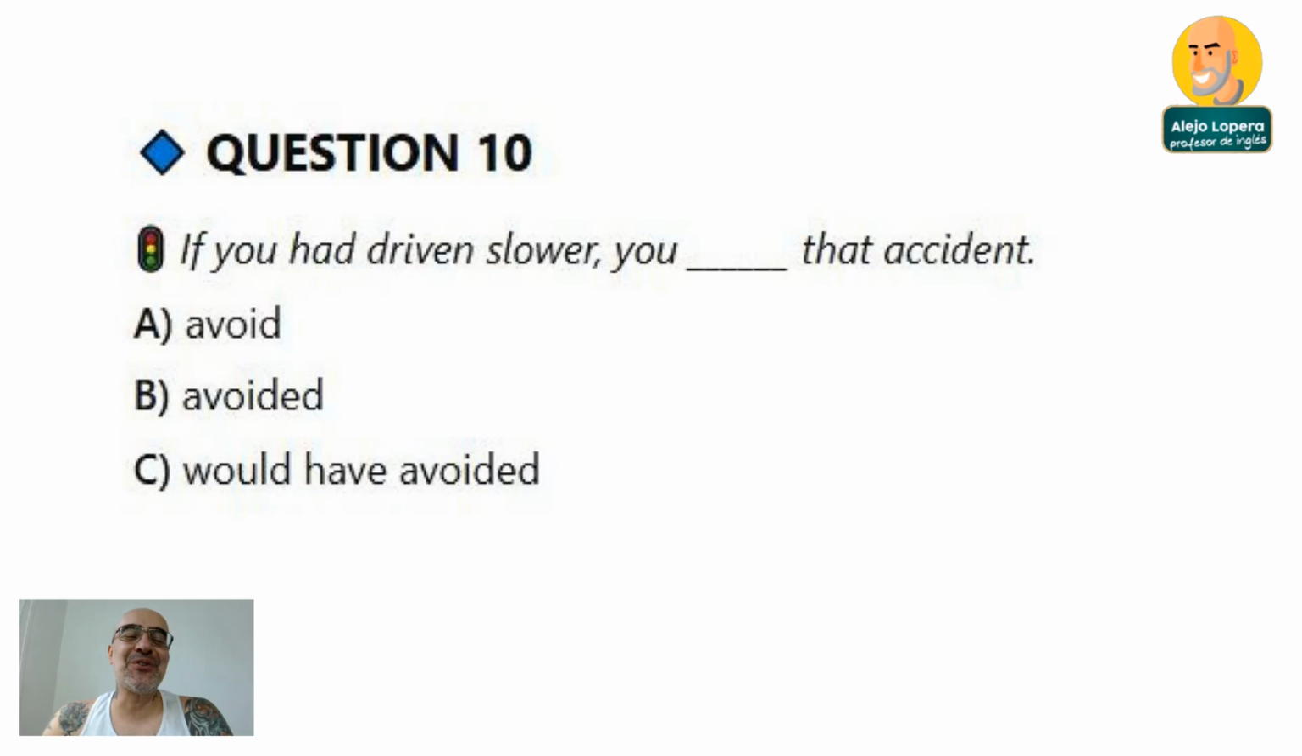All right, let's go to question number 10. If you had driven slower, you that accident. Okay, so I want you to think about this one and give me the answer in the comments. Is this something about the future? Is this something about the past, something that didn't happen? What is it? Give me the answer in the comments. I'm going to read them and check them out.